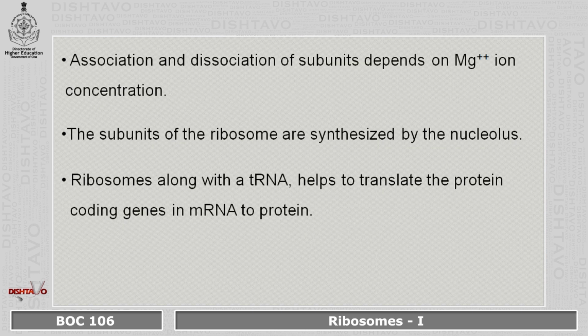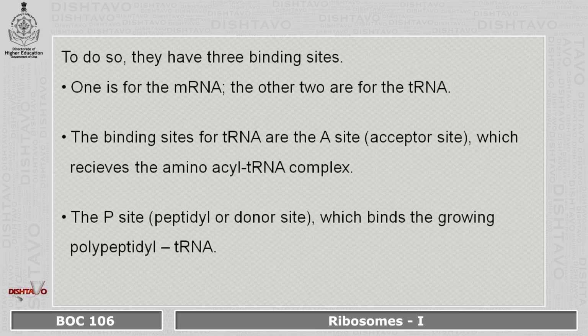Association and dissociation of subunits depend on Mg ion concentration. The subunits of the ribosome are synthesized by the nucleolus. Ribosomes along with the tRNA help to translate the protein coding genes in mRNA to protein.